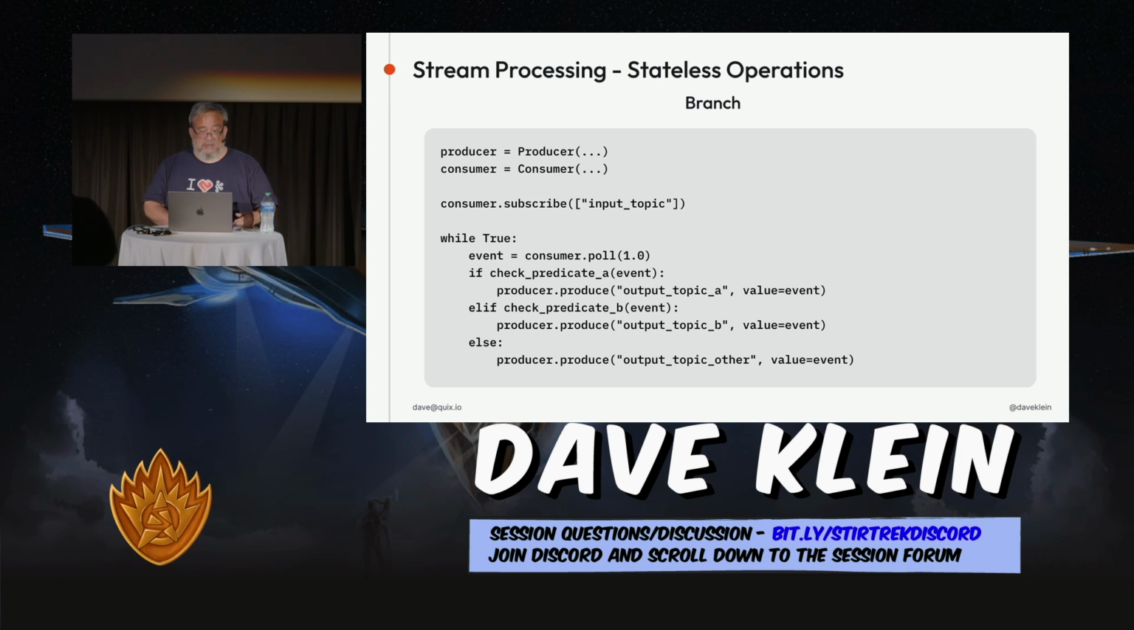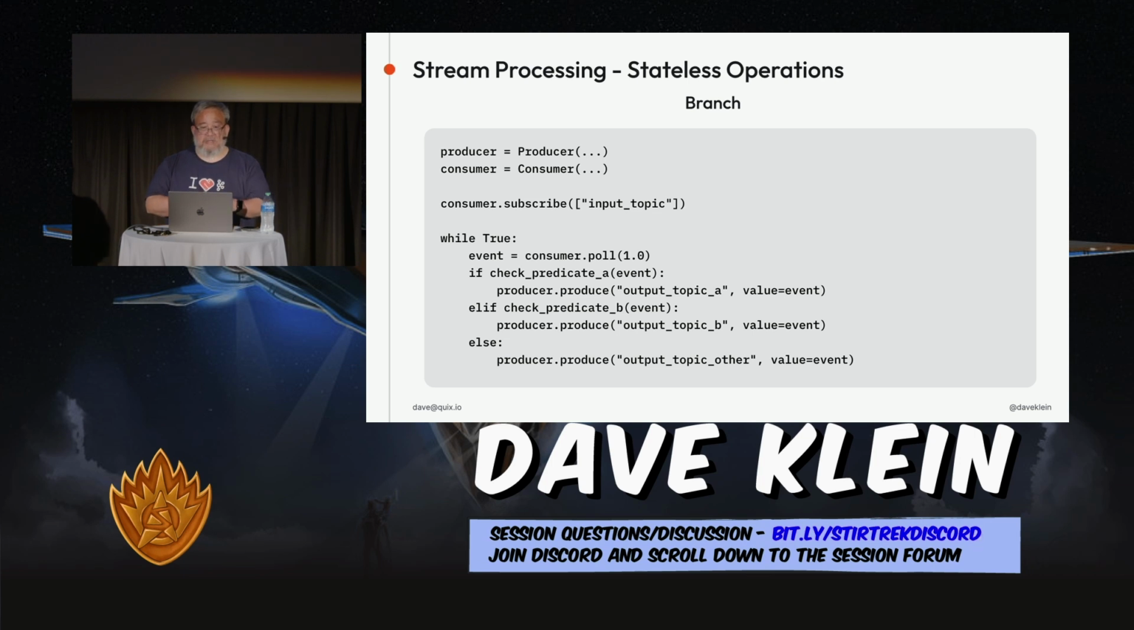So we subscribe to the input topic, we start polling, we check the predicate. We have two predicates here, A and B. If predicate A matches, we write out to topic A. If predicate B matches, we write out to topic B. And if we have a default one, it doesn't match either of those, it goes into the default topic. Now, you don't have to have that last step. You can just filter the ones you want to the branches you want and ignore the rest. It's all pretty flexible, and you can break this out to as many different topics as you need to.